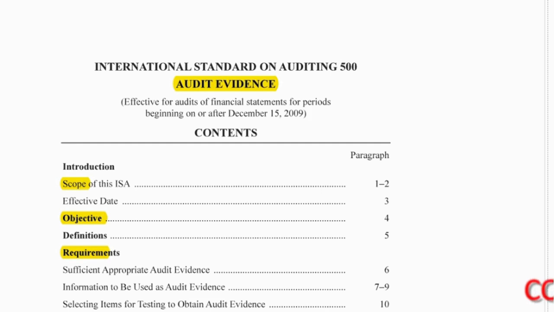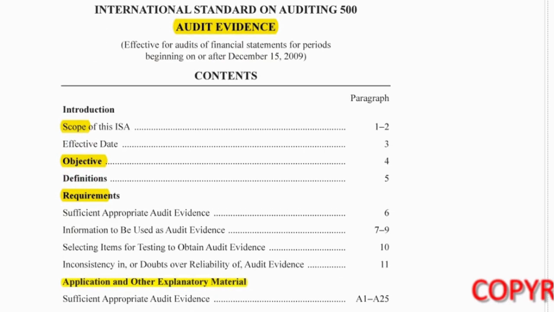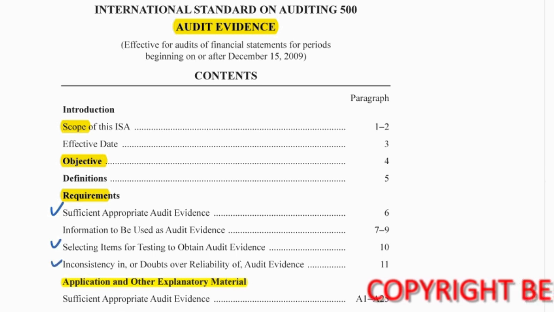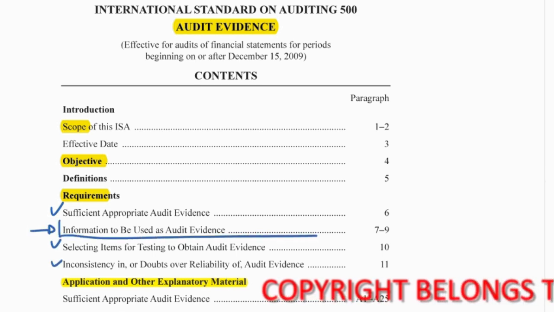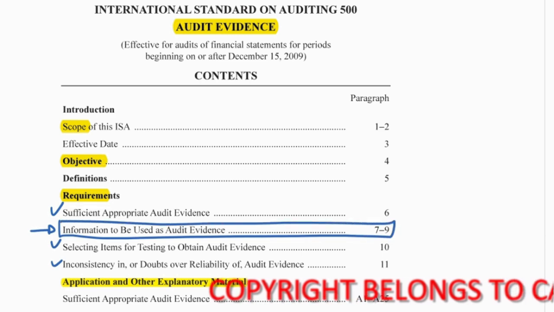ISA 500 audit evidence, we're only looking at an expert. We've done sufficient appropriate evidence. We've done selecting items and inconsistencies. We're left with the portion of information to be used that links to an expert.